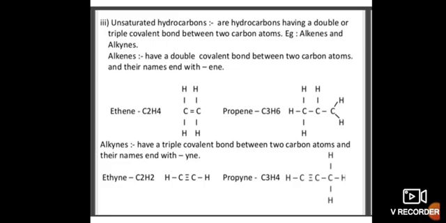Alkynes: all those hydrocarbons which have a triple covalent bond between two carbon atoms, and their names end with "yne". C2H2 is the first member of this family and its name is ethyne, then propyne similarly.